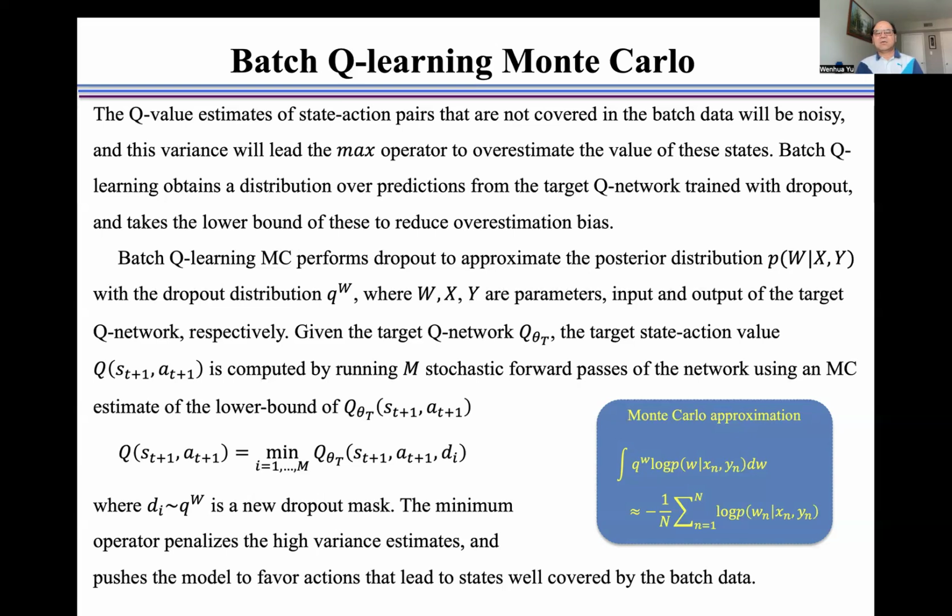Given the target Q network Q theta T, the target state action value Q is computed by running M stochastic forward passes of the network using a Monte Carlo estimate of the lower bound of Q theta T, defined as here, where d_i is a new dropout mask. The minimum operator here penalizes the high variance estimates and pushes the model to favor actions that lead to states well covered by the batch data.